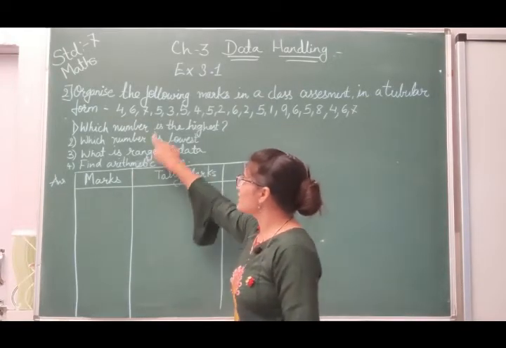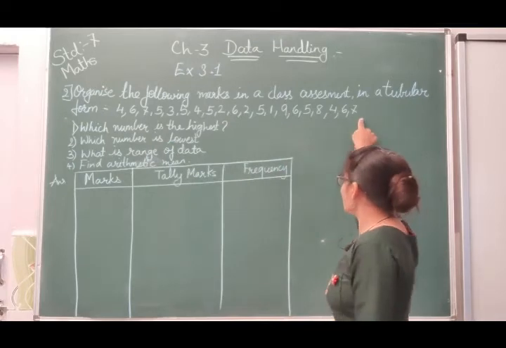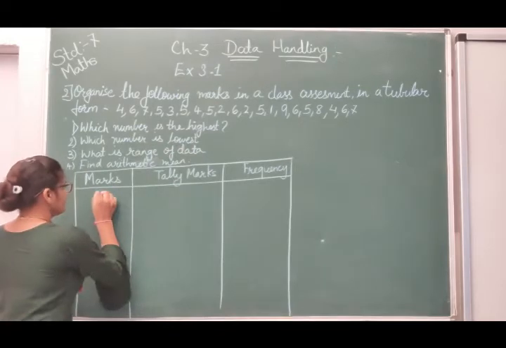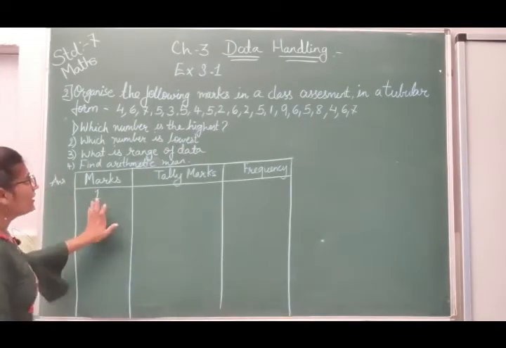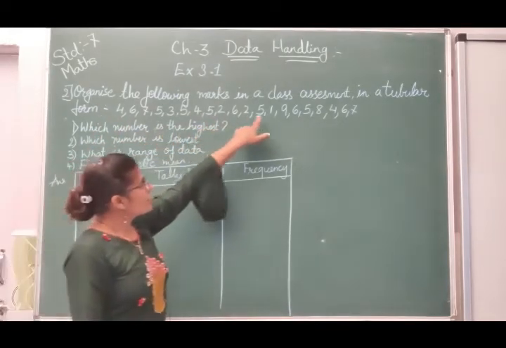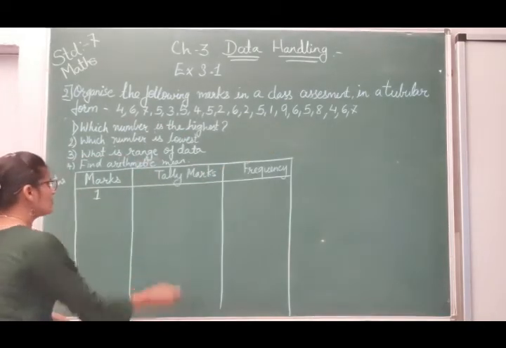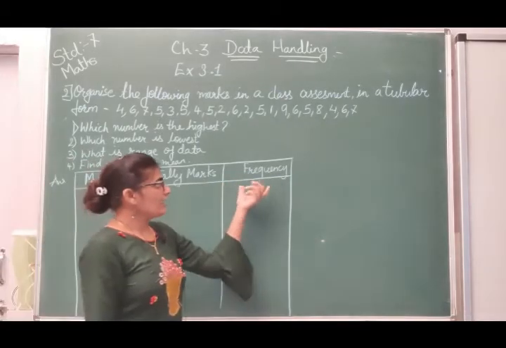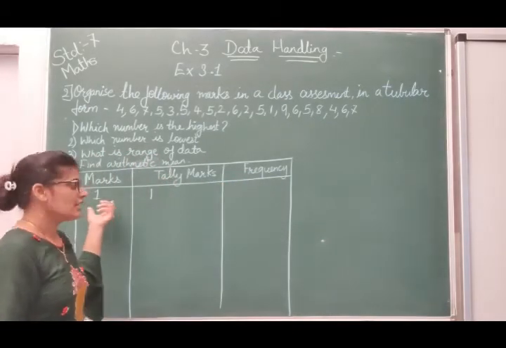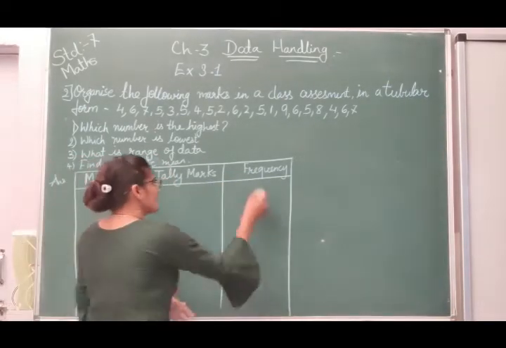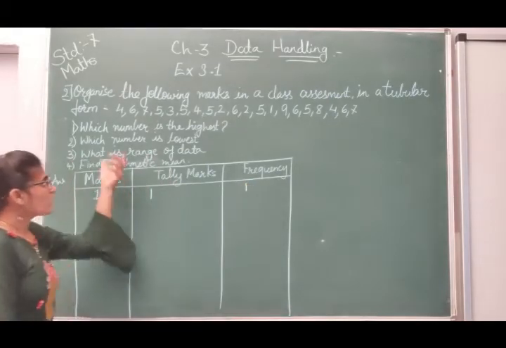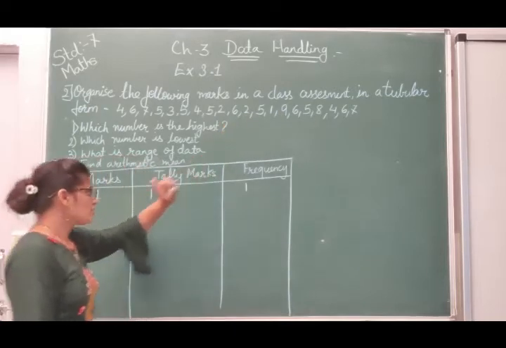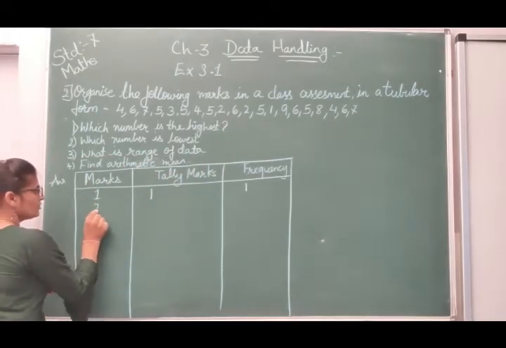Now for marks, you can see the lowest mark is 1. So 1 we will write down first. Now how many times can you see 1? Only 1 time. So here we will put a tally mark only once. After that we have to write down the frequency. 1 is how many times? 1 time. So frequency will also be 1. Now second, after 1 you can see 2 is there. So after 1 we will put 2.